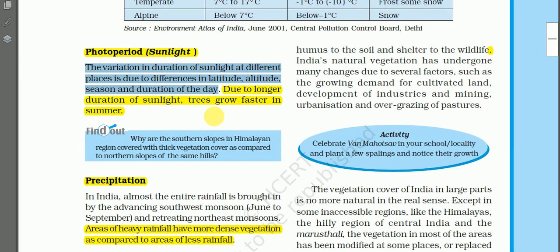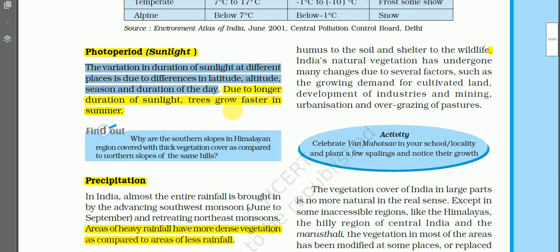Variation in the duration of sunlight at different places on the earth is due to the differences in latitude, altitude and season, and duration of the day. See, we learned that along the equator we find vertical rays of the sun, then the duration of the sunlight is longer, like that we have learned.